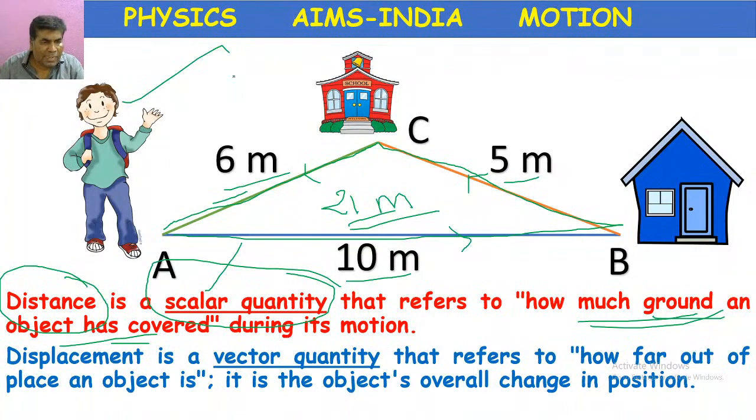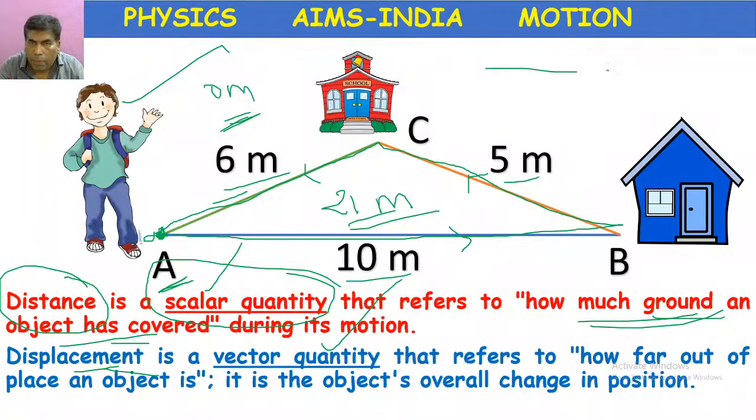Whereas displacement here means, he started from position A, and finally he came back to position A. So there is no change in the position from the beginning point to the ending point. So his displacement is 0 meters, according to these values, because both are the same. So here displacement depends on direction, so it is called a vector quantity.